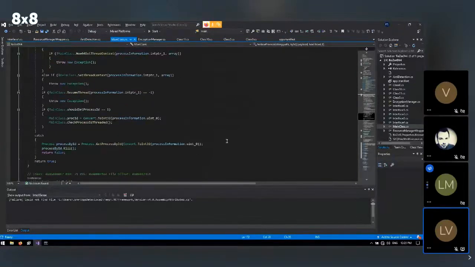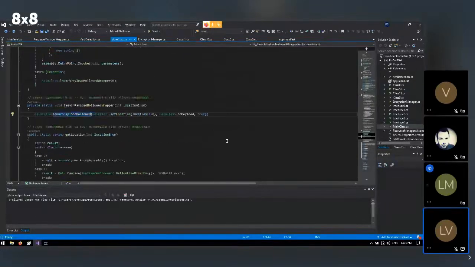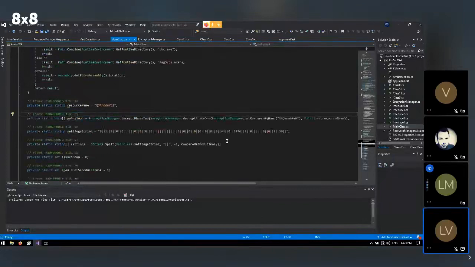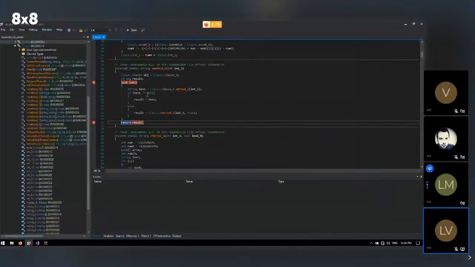So after I was done analyzing this, I was mainly wondering about one thing, which is how to get the payload automatically, because then I could search for the loader and do this in bulk. And that's where I found the flaw in the loader, which is the fact that they made it static. So what you also saw is that I put a breakpoint in here. I put it in this function.